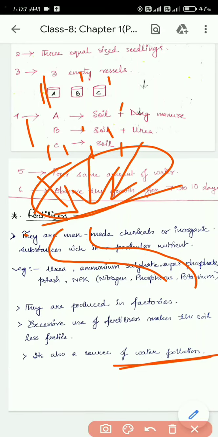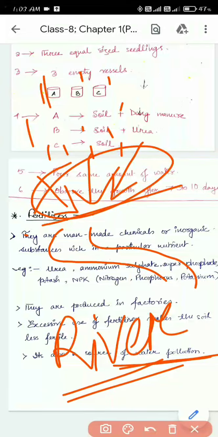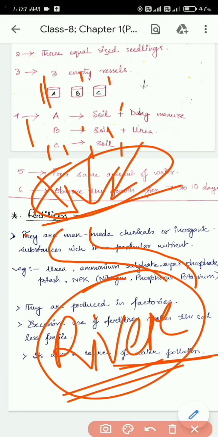It will get dissolved in the water and it will get mixed in the river. Then ultimately what will happen? The river and other drinking sources, and these fertilizers will be eaten directly by the what? Fishes, crabs and other things, and this we will consume.